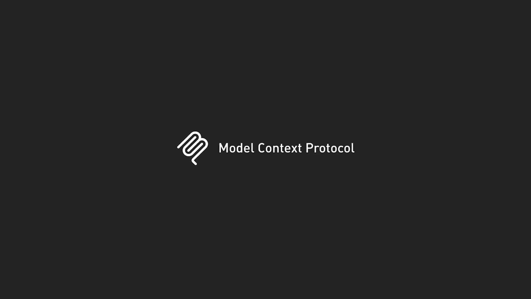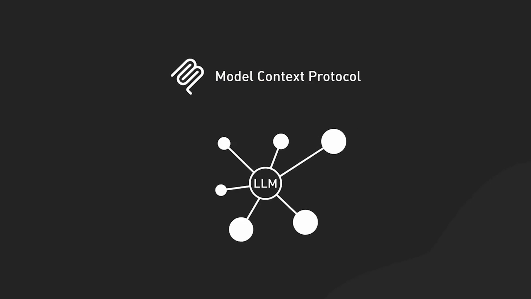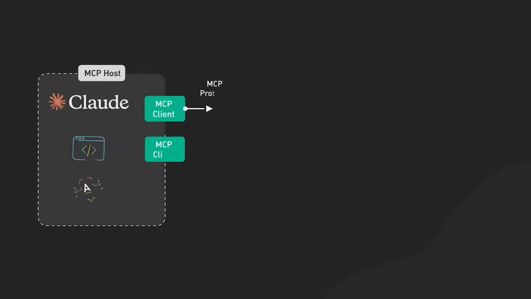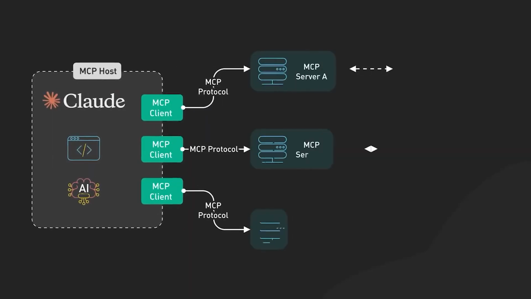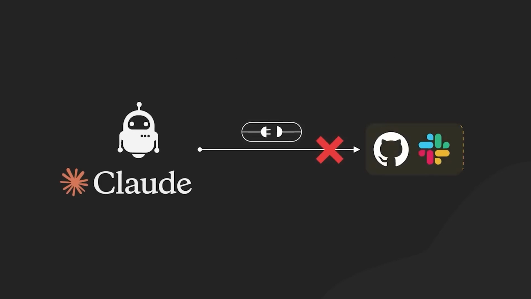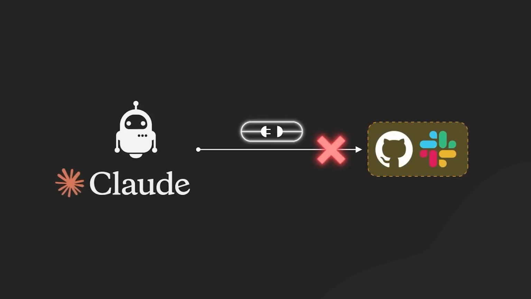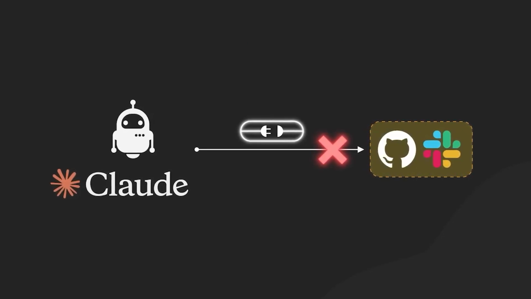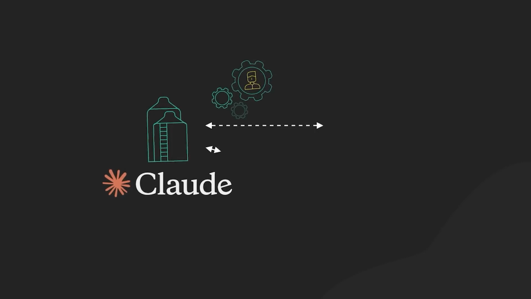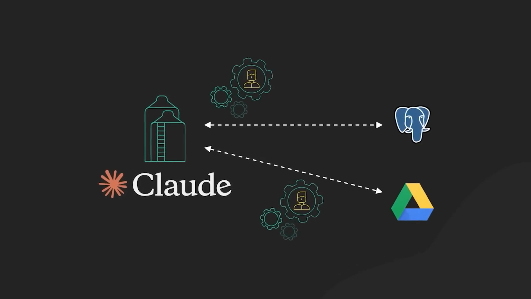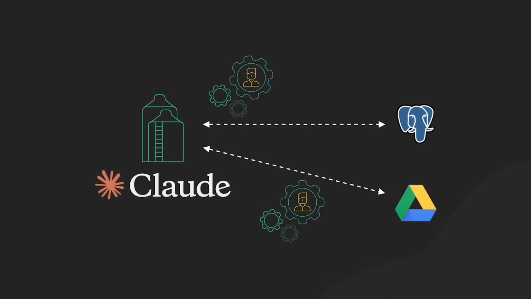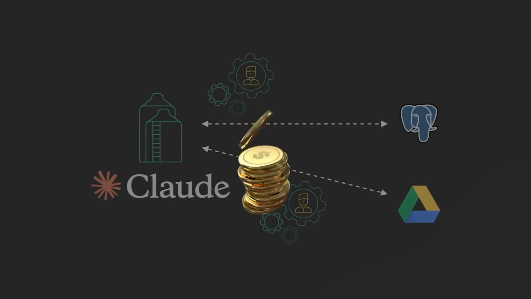So, what exactly is Model Context Protocol, or MCP? At its core, MCP is a universal, open standard designed to connect AI systems like large language models to a wide variety of data sources and APIs. Instead of building one-off integrations for every new tool or platform, MCP acts as a translator, giving AI agents contextual understanding and control over many different API endpoints through a single protocol. Now let me explain what this means.